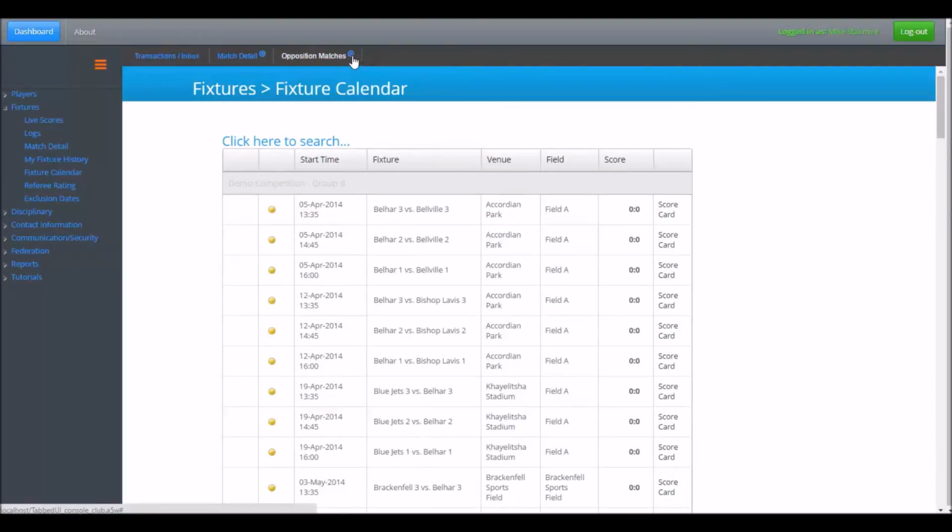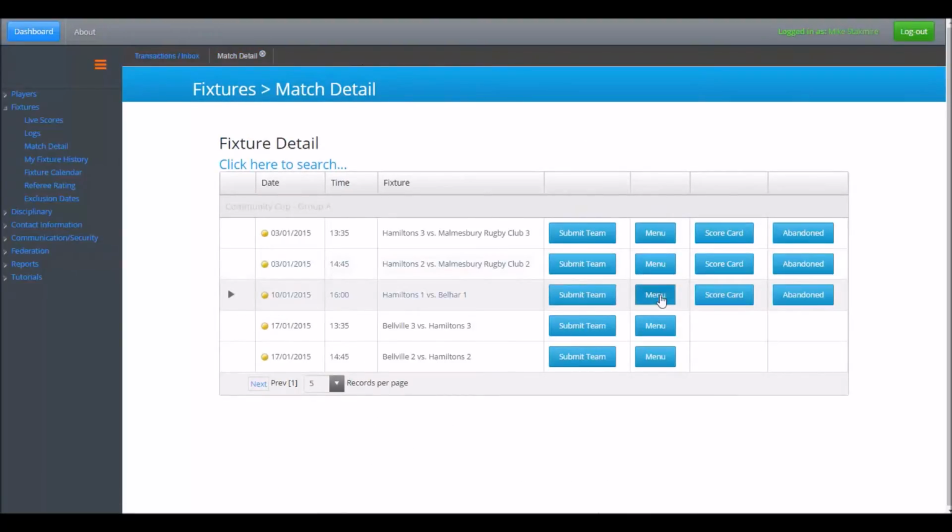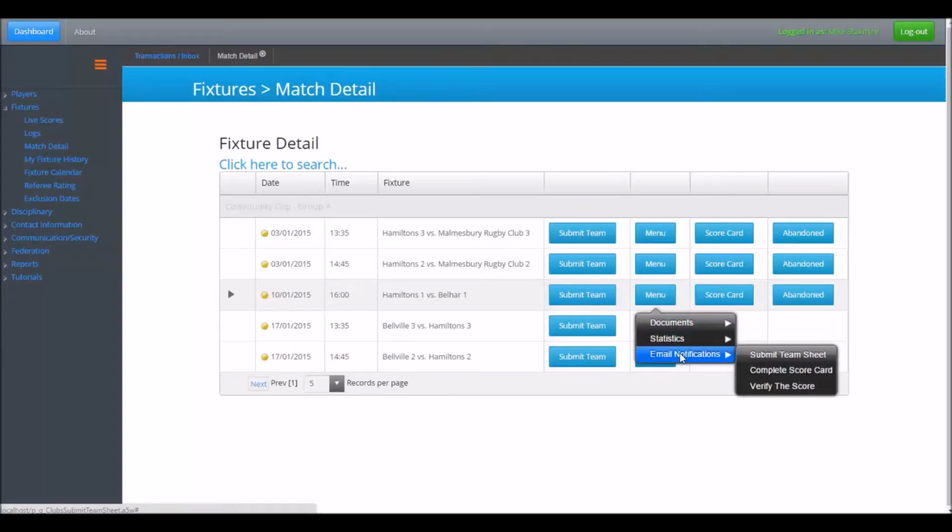The last menu option offers 3 automated email notification options. The first option allows you to send a reminder to your opposition club that you are waiting on them to submit their team sheet for the given fixture.